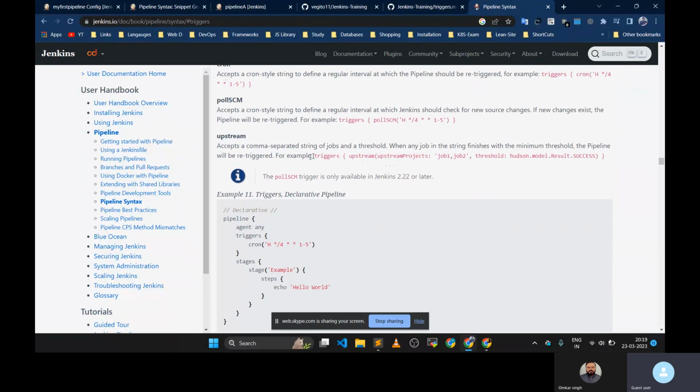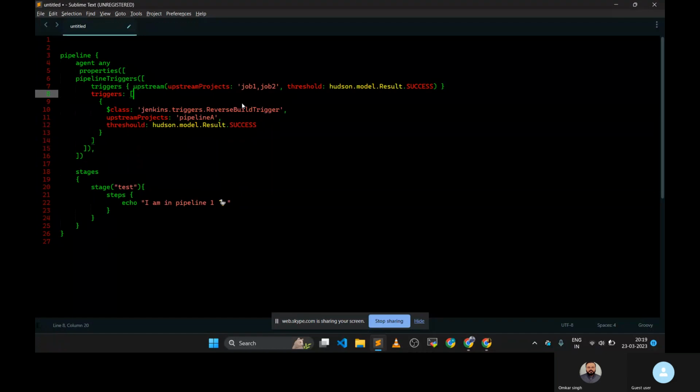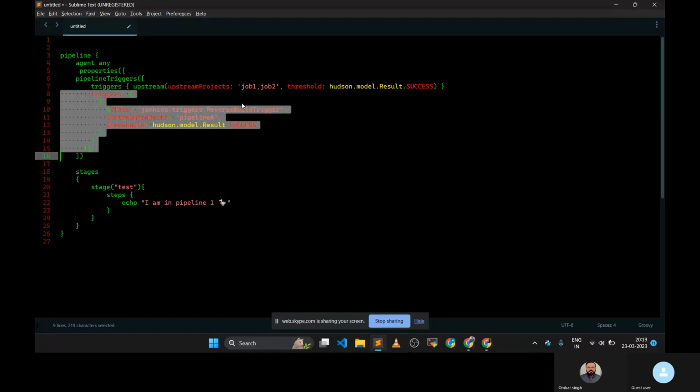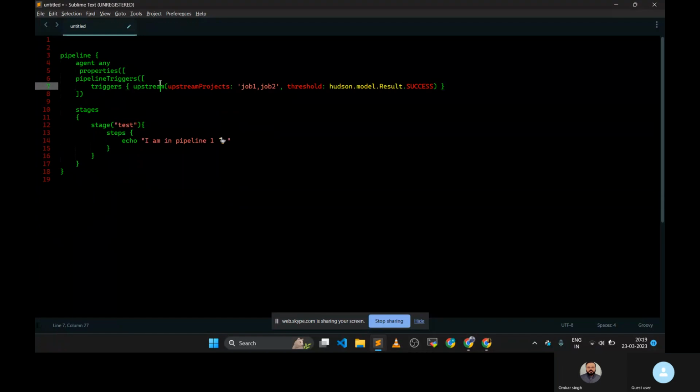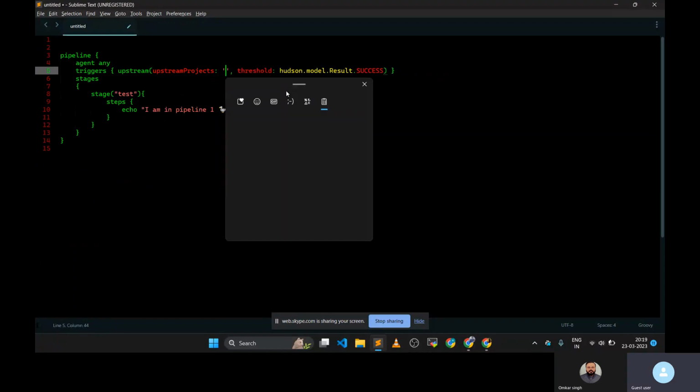So this is the syntax. Yes, I got it, sorry. Okay, so this is the syntax, and here we are going to add a pipeline.